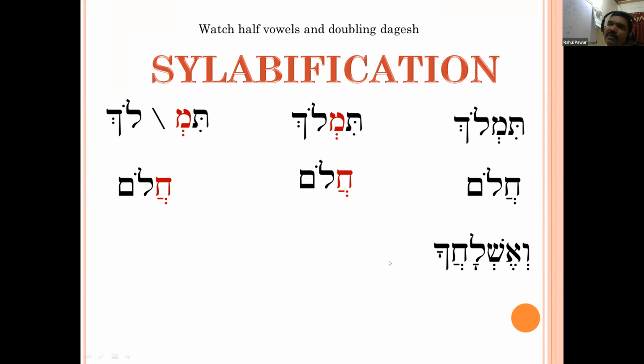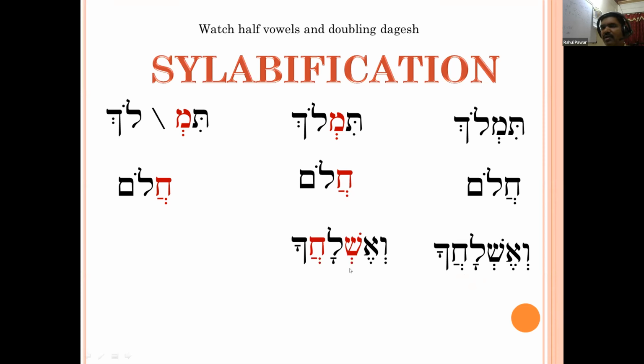So how many syllables will be formed? 3 syllables. It is very simple. You have to count the number of vowels. Here, this khate pathak will not form a syllable, and here this shiva will not form a syllable.